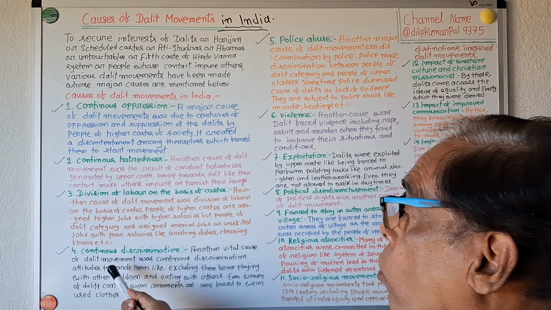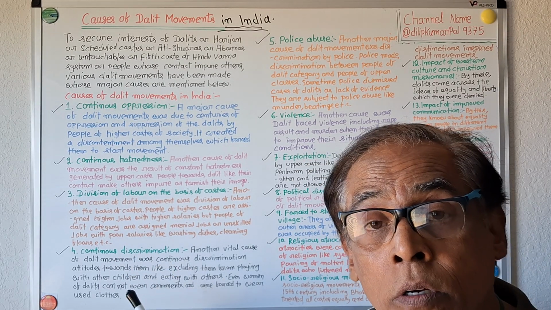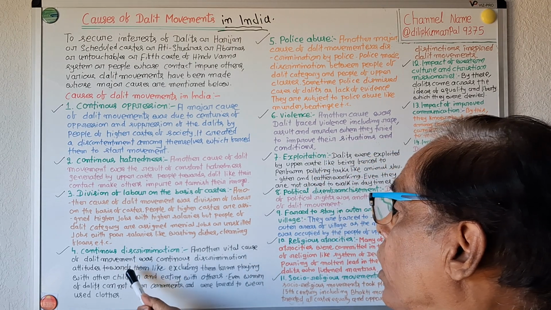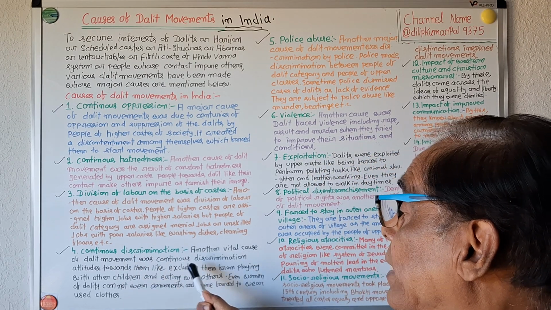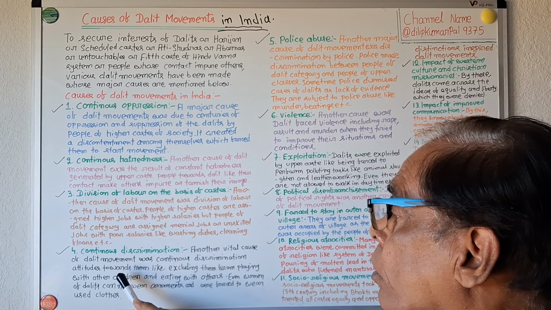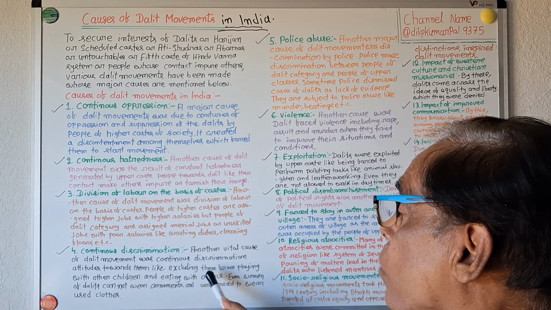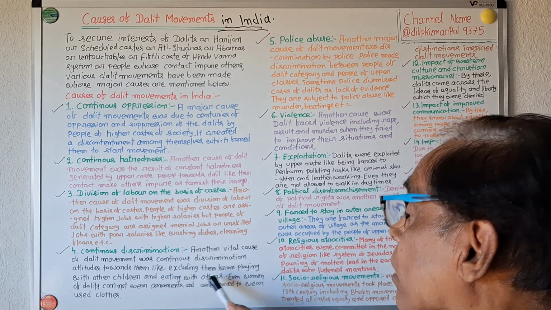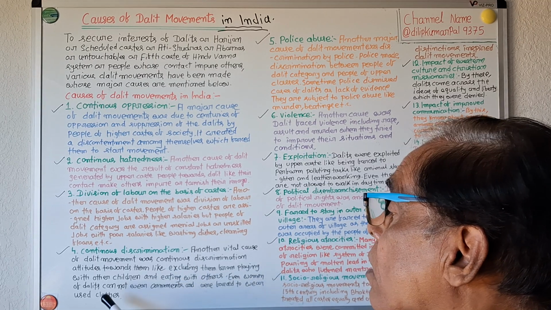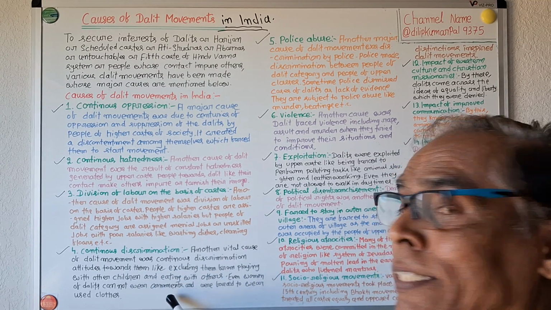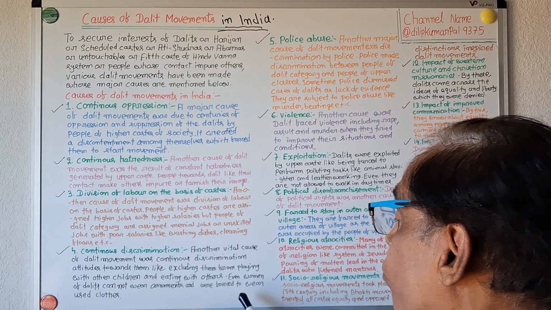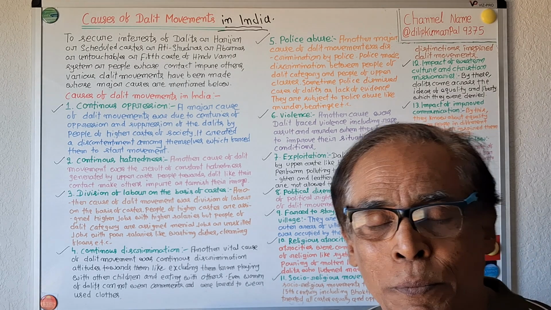Number four, continuous discrimination. Another vital cause of Dalit movement was continuous discriminatory attitudes towards them, like excluding them from playing with other children and eating with others. Even women of Dalits could not wear ornaments and were forced to wear used clothes.